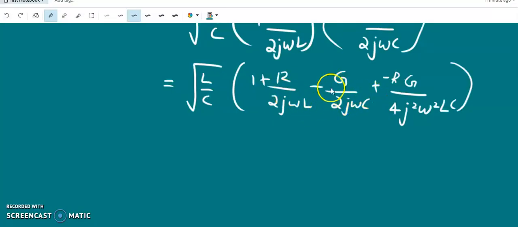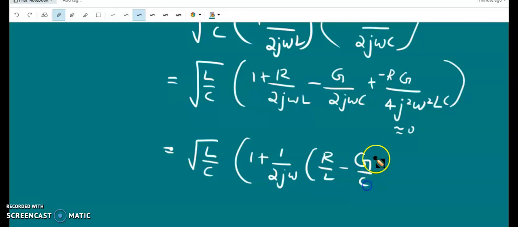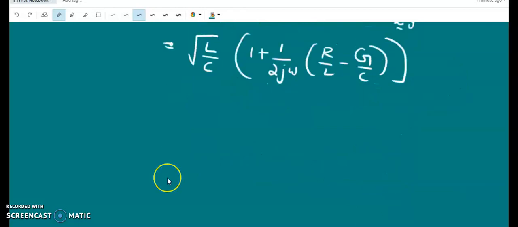Since the product of these quantities is very small compared to these quantities, it can be approximated as 0, and we will have root L by C times (1 plus R by 2j omega L minus G by 2j omega C). From here we can take 1 over 2j omega as a constant, times (R by L minus G by C). So this is the intrinsic impedance.